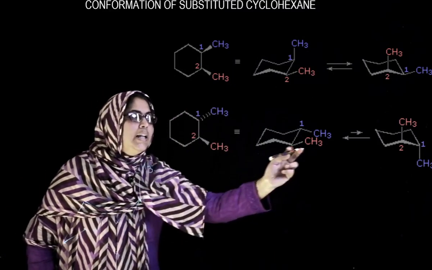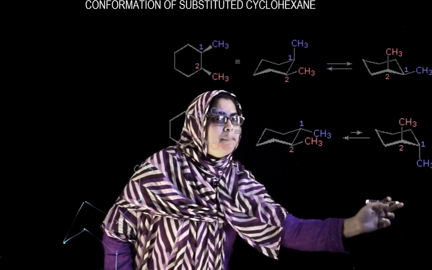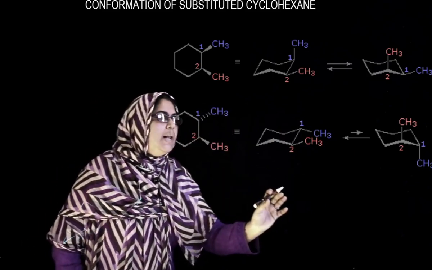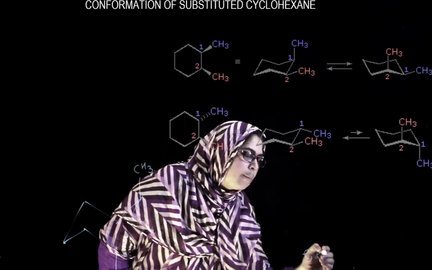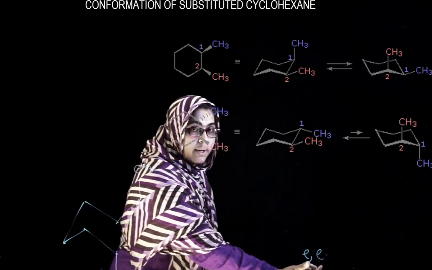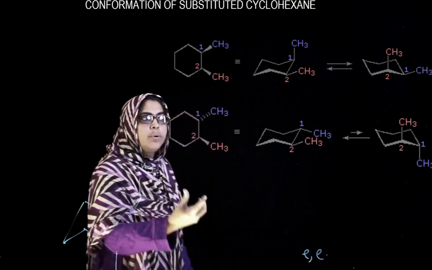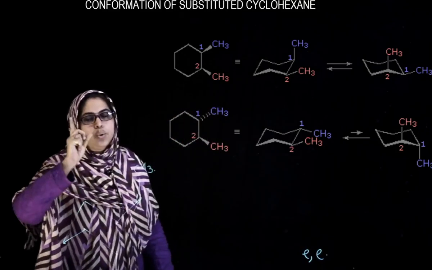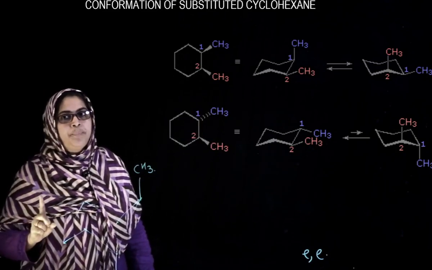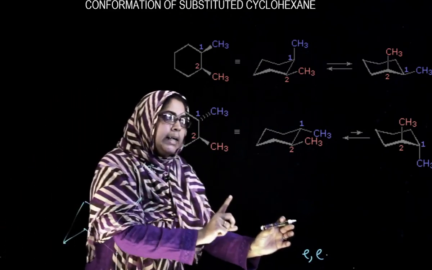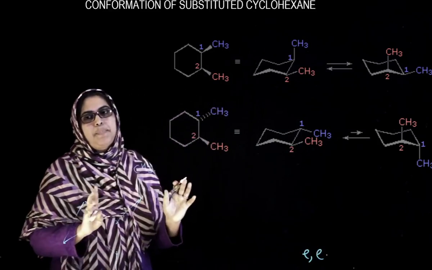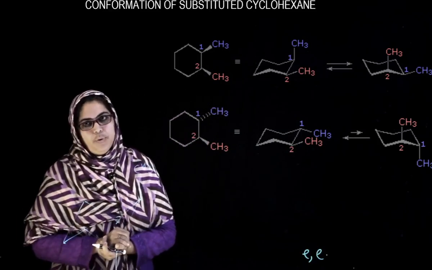We know that in the diaxial case, the steric strain will be maximum due to 1,3-diaxial interaction, and it will be least for equatorial. When the methyl group is in the equatorial position, the steric strain will be minimum. So, altogether, for 1,2-dimethyl cyclohexane, the more stable one is the trans form where the equatorial methyls are present.